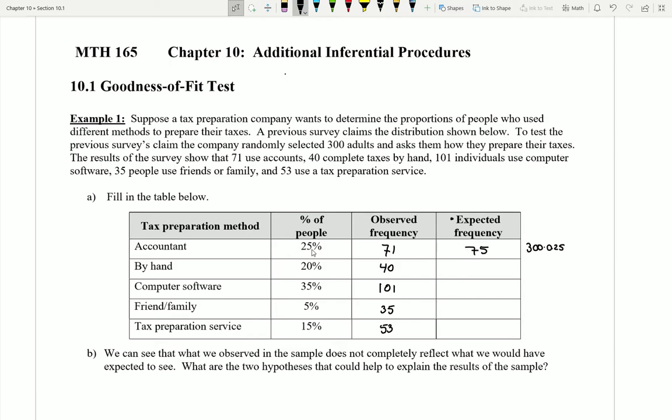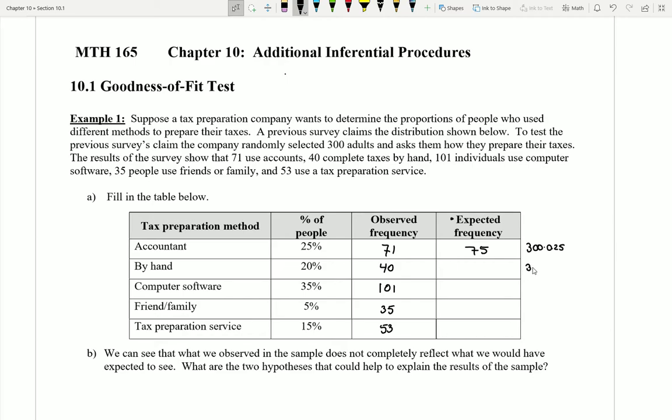Now we only got 71, so there's a difference there. And what we want to know is, is that difference just something that happens by random chance, since you didn't ask everybody? Or is that an indication that maybe this percentage is wrong? Okay, well, let's continue down the list.